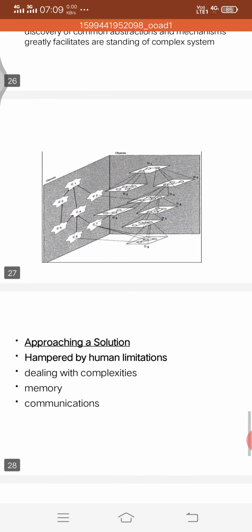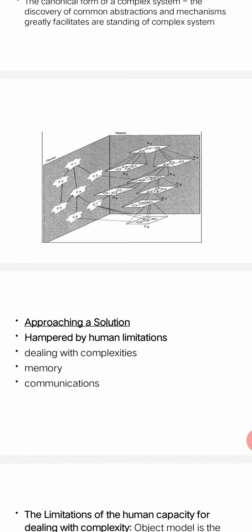Once again I am telling you why we go for organized and disorganized: because of human capacity, because humans have some limitation. Compulsorily we require one model for reducing the complexity in a complex system. That's why we have to analyze one model. That model is called the organized model and disorganized model. Organized is nothing but abstraction, and disorganized is nothing but decomposition.